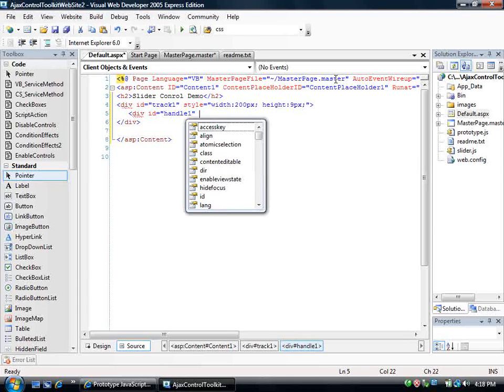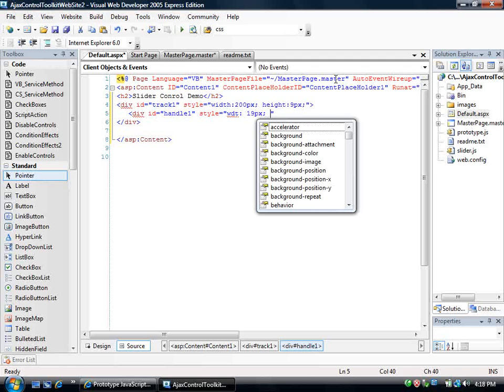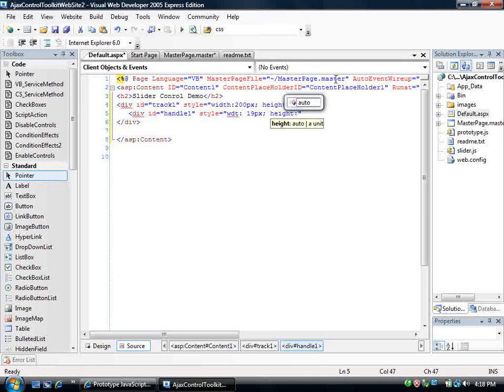And let's give this a little style attribute as well. We'll set width to 19 pixels, and let's set a height to 20 pixels. Should do it.